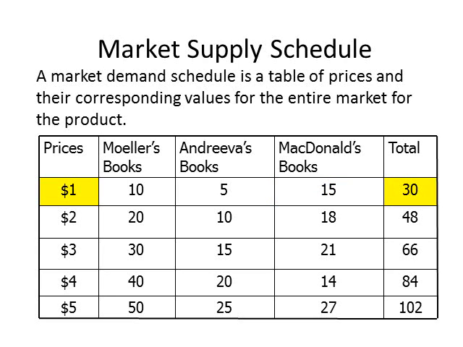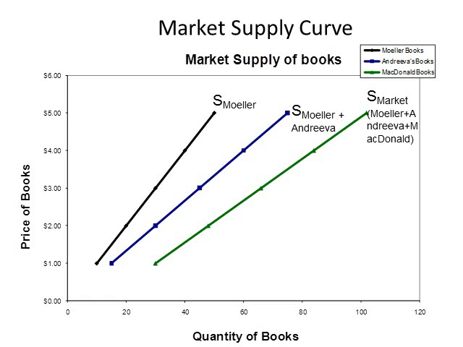The market supply of books is the sum of all three of these. That is Muller's 10, Andrea's 5, and McDonald's 15, giving a total of 30 books at $1. We could repeat this for the rest of the prices, summing up each of the individual firms' offers of books. The green line represents the market, which is really the sum of Muller, Andrea, and McDonald's bookstores.